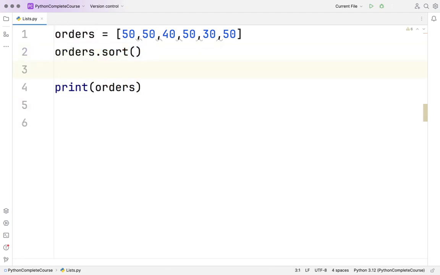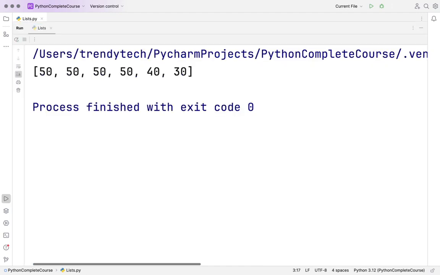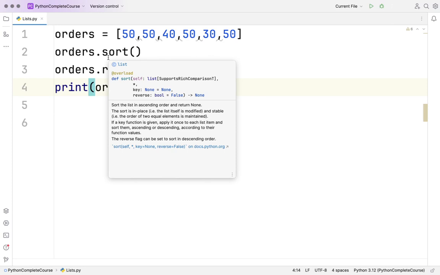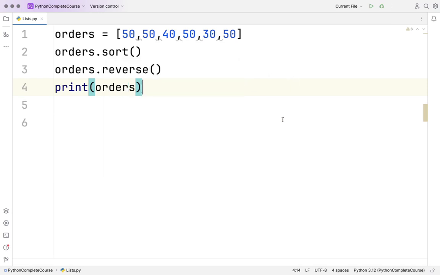Now what if we want to reverse this list? We say orders dot reverse. So it's more like a descending order now, isn't it? Okay. Now you tell me, again mention whether this sort and reverse will work for a tuple or not. Mention in the comments whether it will work for a tuple or not. You do not have to try it. You think logically and tell whether it will work or not.